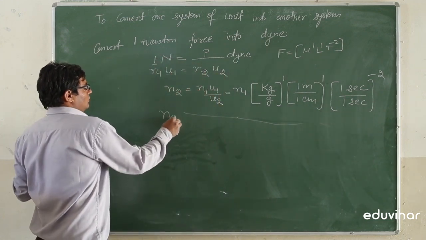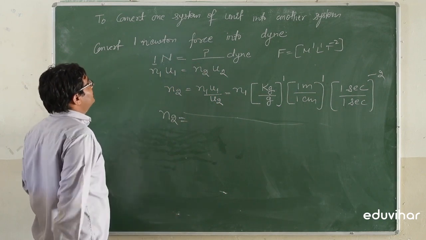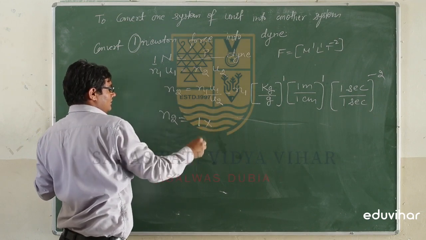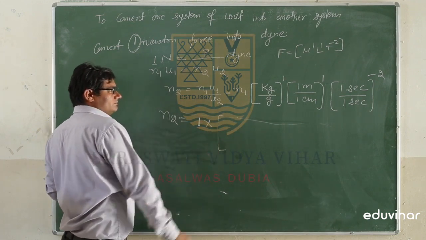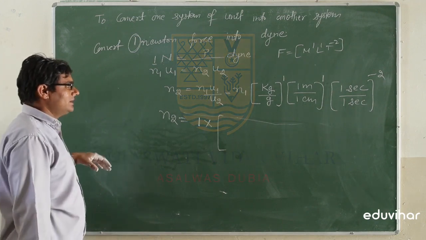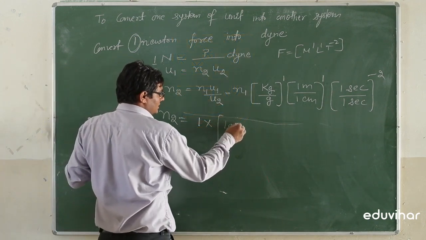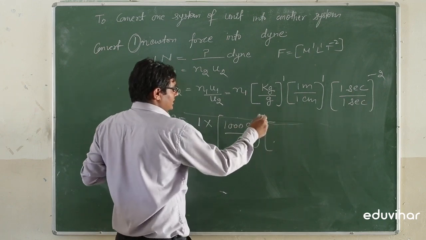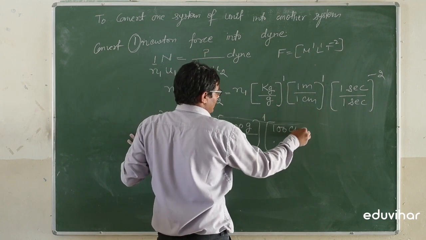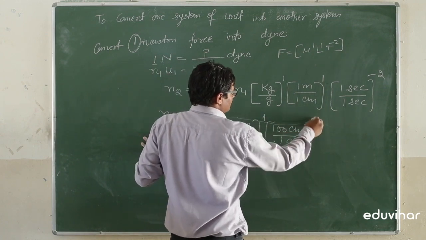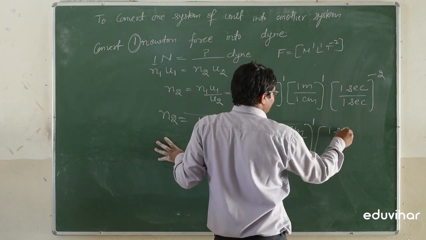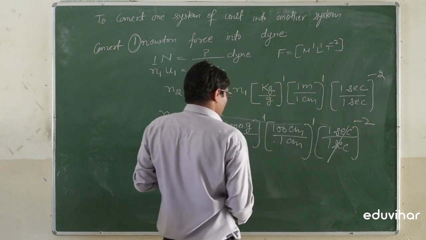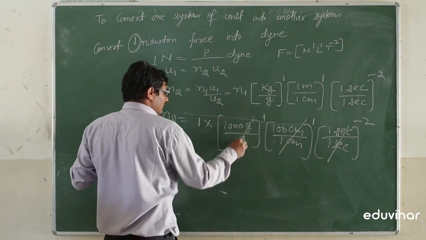So N2 is equal to N1, having 1 Newton. So we will put values here: 1 multiplied by kilogram. In 1 kilogram there are 1000 gram, so 1000 gram divided by gram, power is 1. 1 meter is 100 centimeter, power 1 centimeter. 1 second divided by 1 second, power is minus 2. So it is cancelled out, gram is cancelled out.